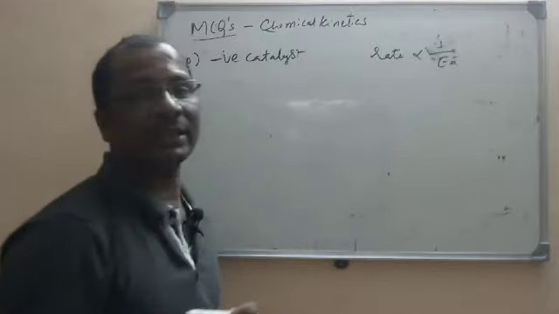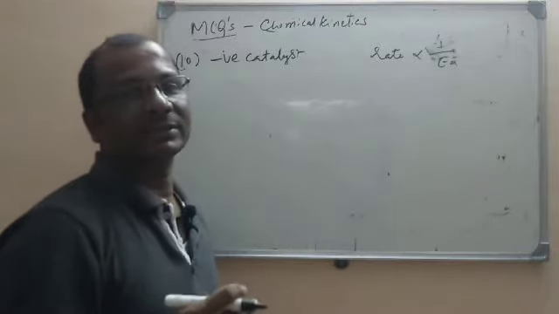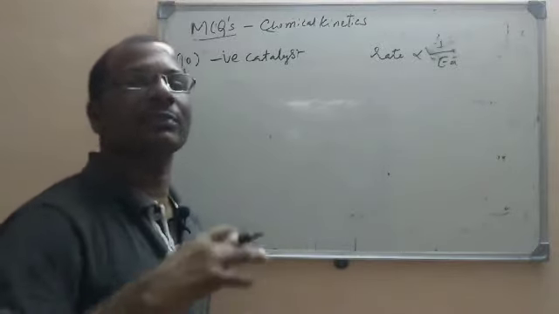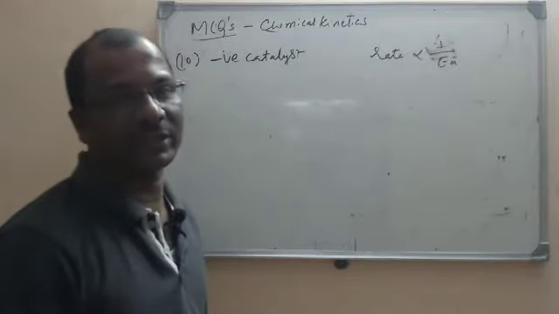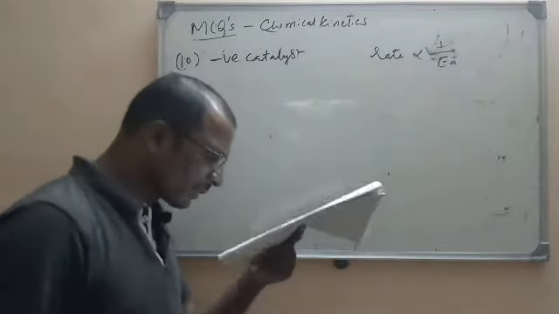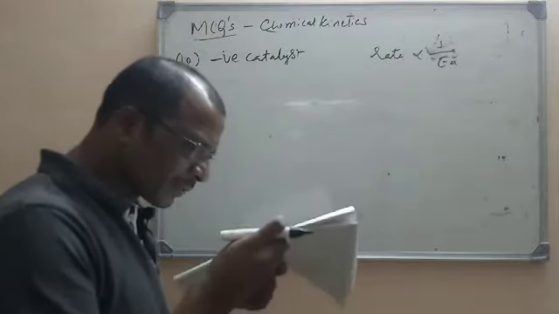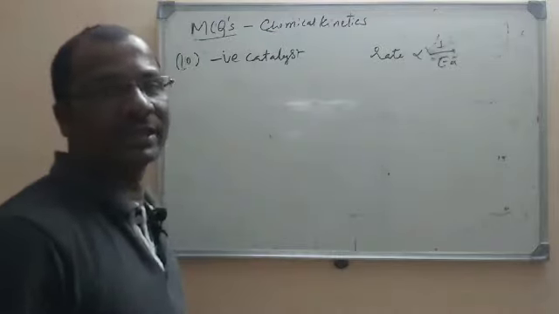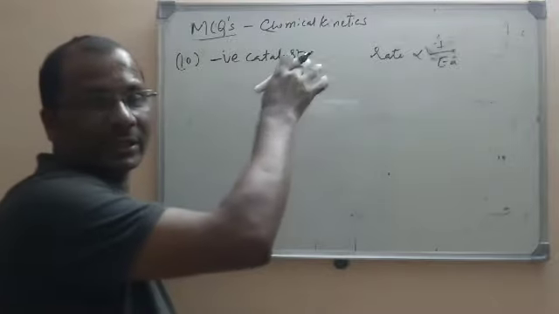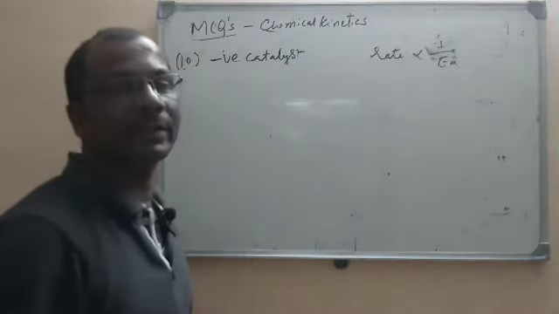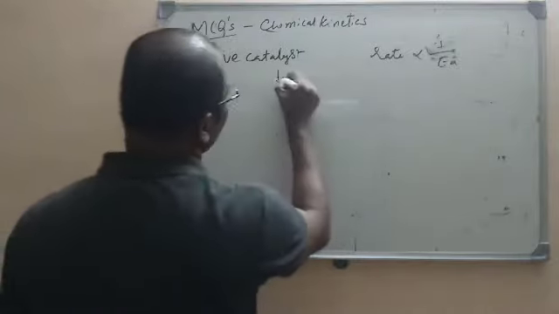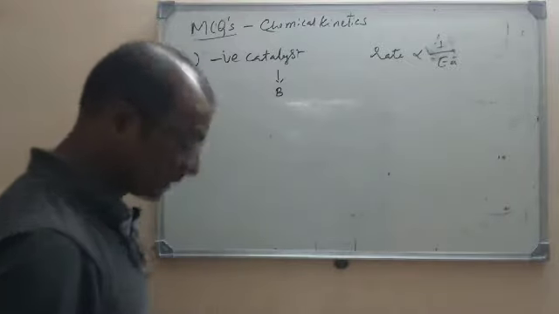Now what is a negative catalyst? That decreases the rate of reaction. That means that it increases the activation energy. So what is the right option here? A negative catalyst, second option, that is increases the activation energy. A negative catalyst increases the activation energy, so the rate of reaction will be decreased. So for this, B is the right option.